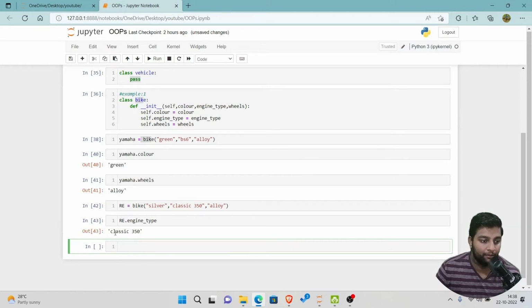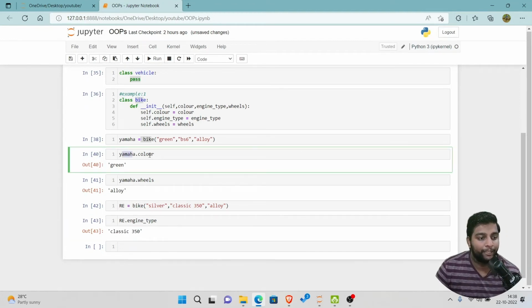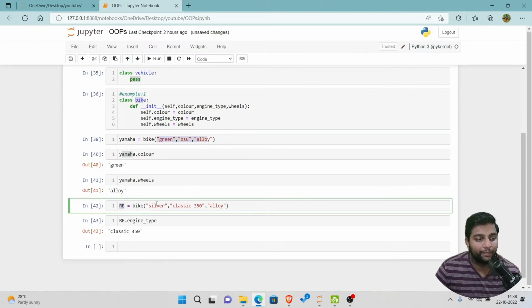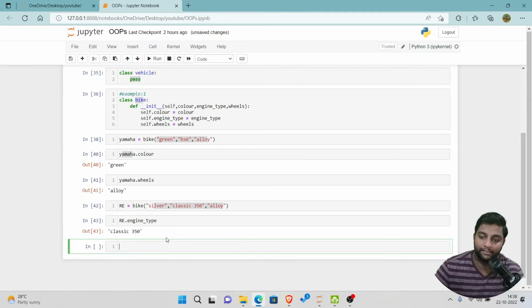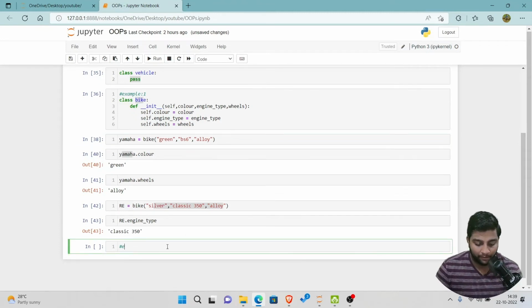So you can see here, using one particular class and objects, you can create n number of data. You can generate n number of data. Using Yamaha, this will be a particular data frame in which you can see that particular specifications are stored, and in this RE, using this Royal Enfield, we can store the particular specifications of that particular bike. So this is a helpful example for you all to easily understand what are classes and objects. So that's all. Is the use of classes and objects only to store the data of that particular data frame? No, obviously no. Let us discuss another example.